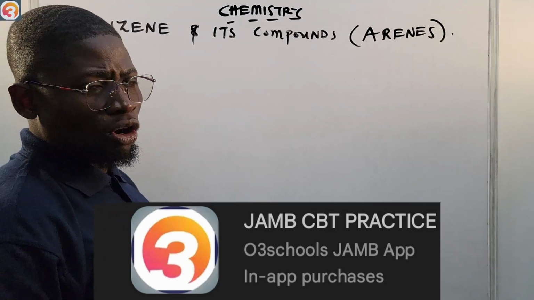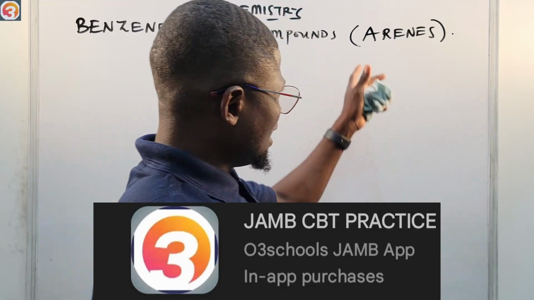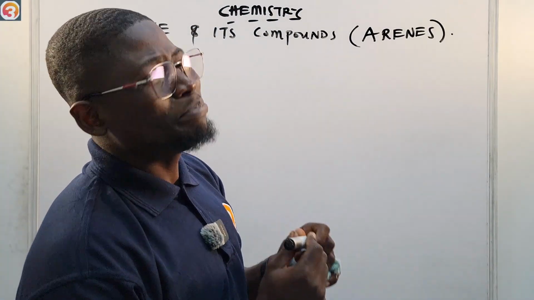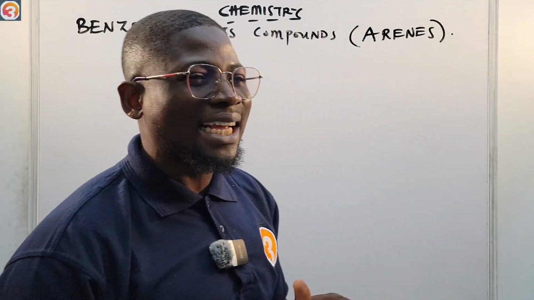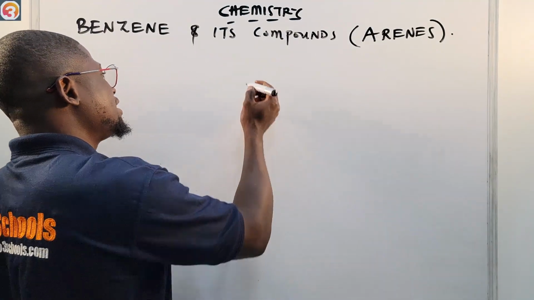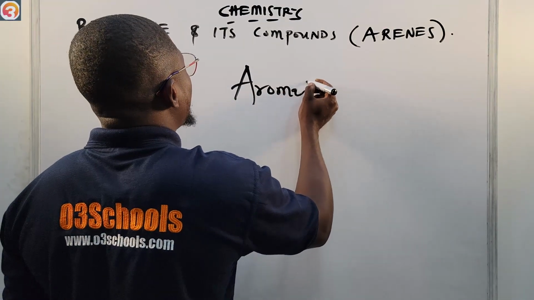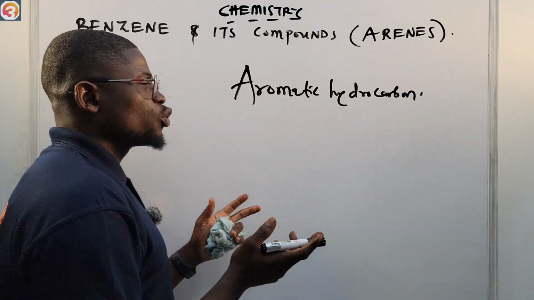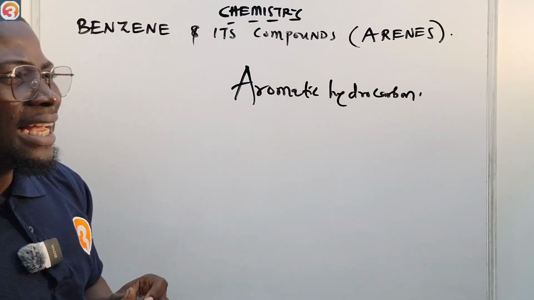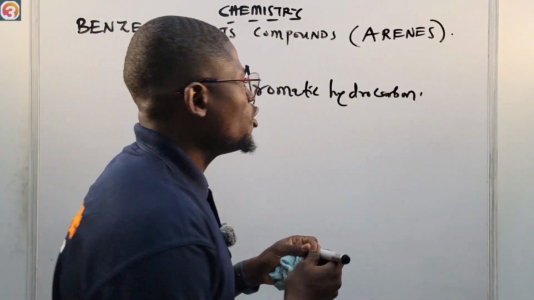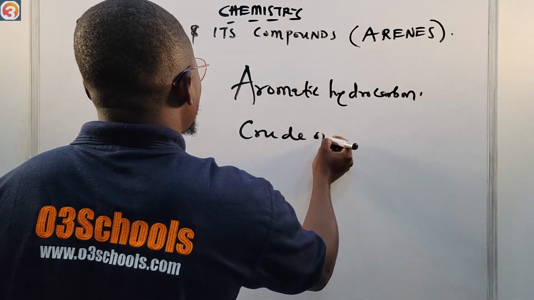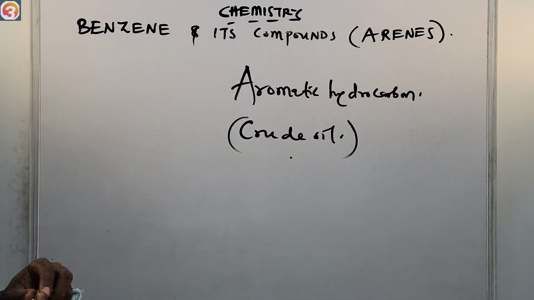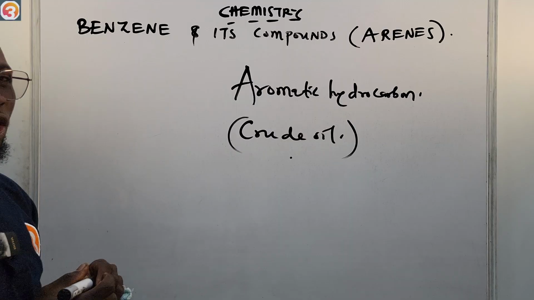Benzene and its compounds. Now we say they are called arenes. It is important to know that benzene is the simplest organic aromatic hydrocarbon. It is of course one of the elementary petrochemical and natural constituents of crude oil.